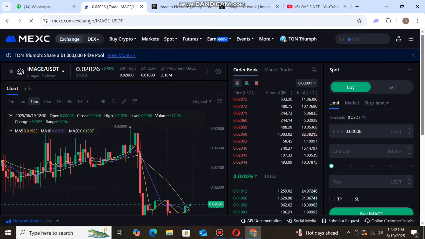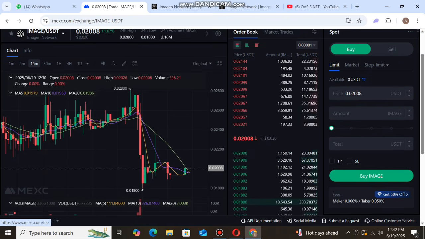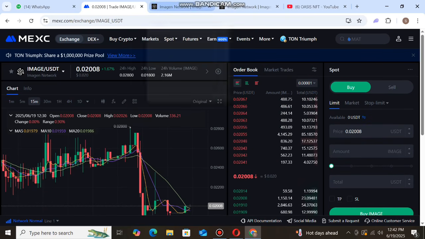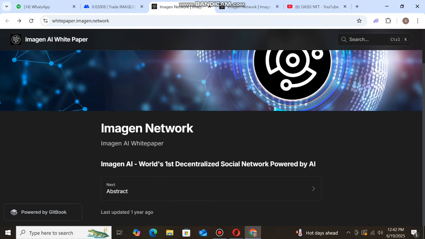You can buy this Amazon Network token now. First of all, deposit USD, then buy. Enter the USD price, then enter the amount of tokens, then the order value, then buy now. Next, we go back to the official website and see further details about this project.